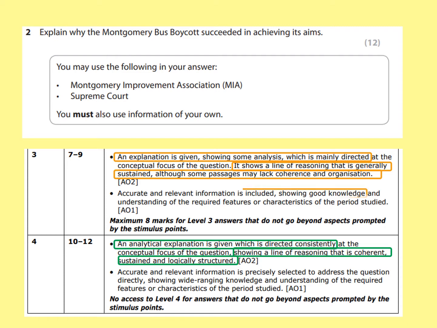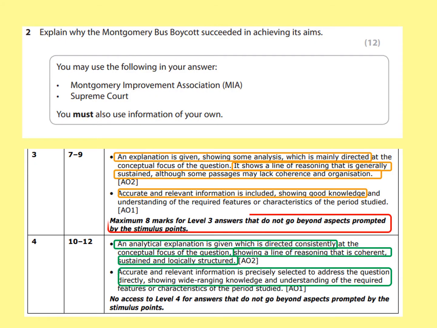Then have a look at the knowledge section. Accurate and relevant information is included, showing good knowledge, as opposed to accurate and relevant information that is precisely selected. In other words, you're choosing the very best examples to support your opinion to address the question directly, showing a wide-ranging knowledge and understanding of the period. And that's a wide-ranging knowledge rather than just a good knowledge.